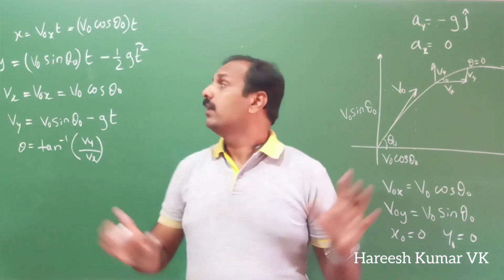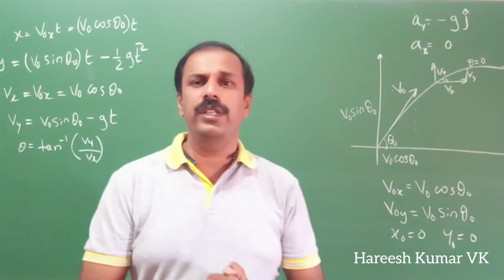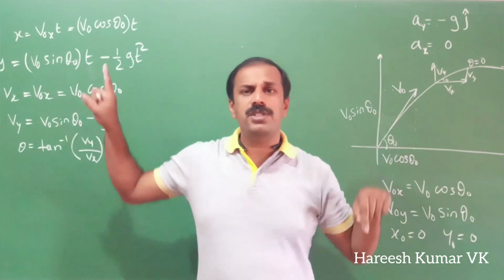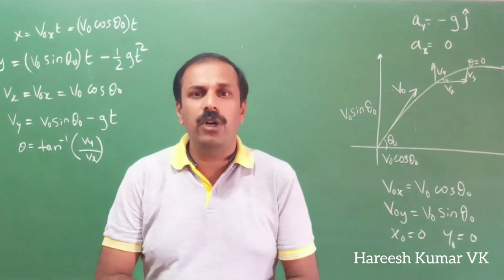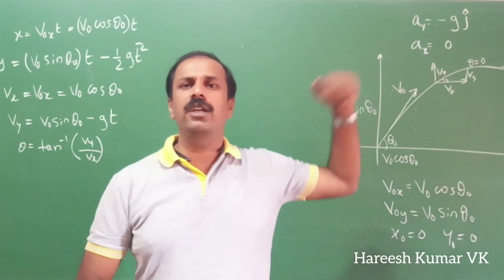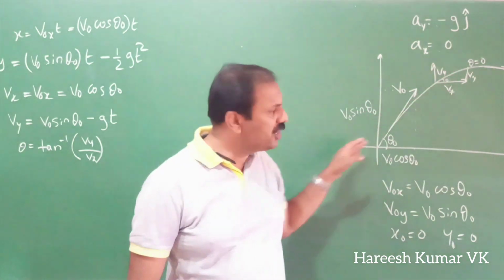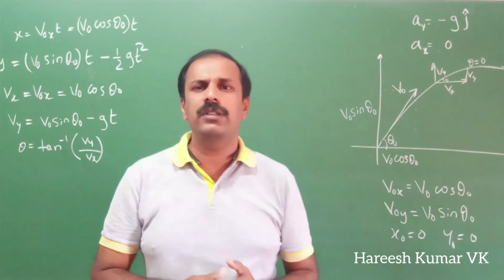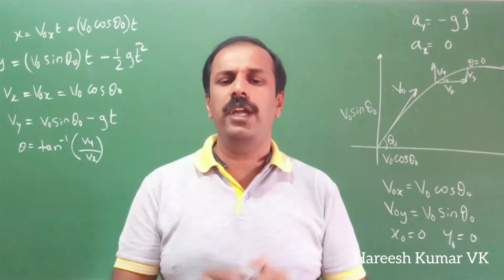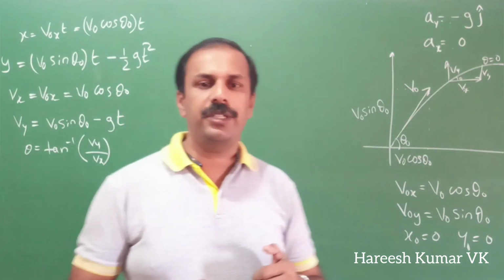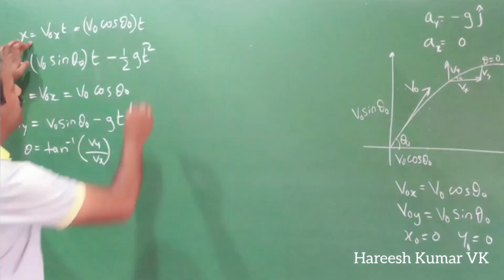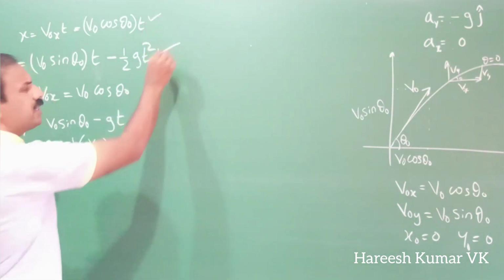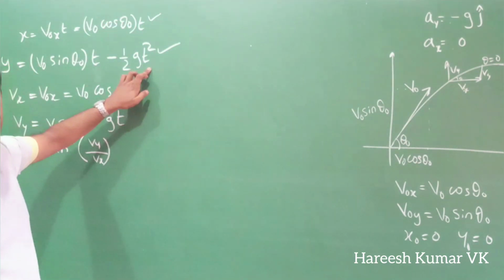So we have done the basic things about this. Now we have to think about what the path of this will be. Using these equations, with different combinations, we can find the path, how much time it will take to reach the top, and how much distance it can travel. All those details we can work out from this. So first we will think about the path of the projectile. For getting the path, first we have to take the equation for x, and we have to take the equation for y also. These two equations.